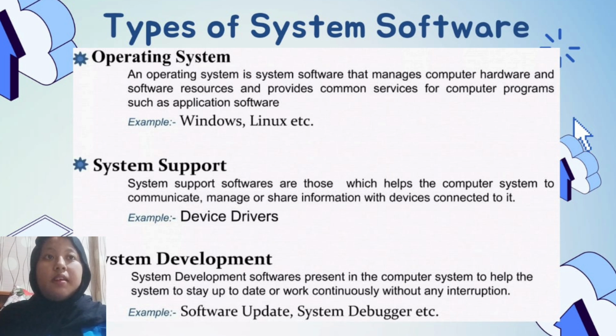Types of system software. There are several types of system software, including: 1. Operating systems like Windows, macOS, and Linux. 2. Device drivers, which help the OS communicate with hardware. 3. Diagnostic tools for checking and troubleshooting problems. 4. Servers that provide data to other computers, and more. Each type plays a unique role in managing or supporting system operations.